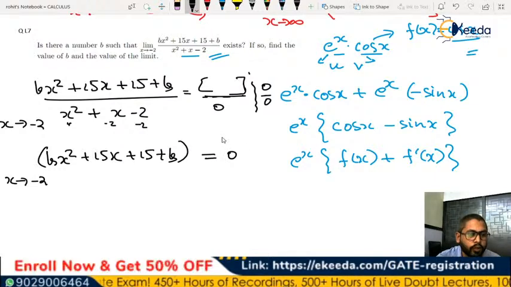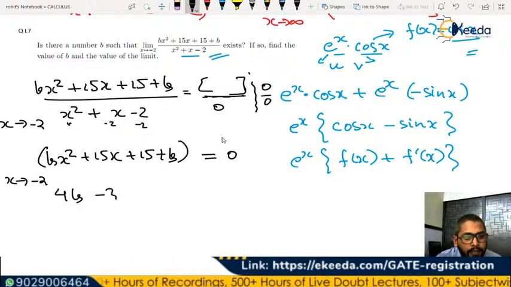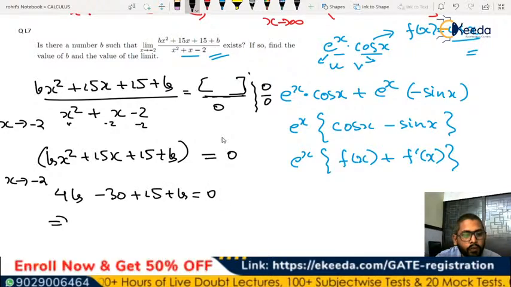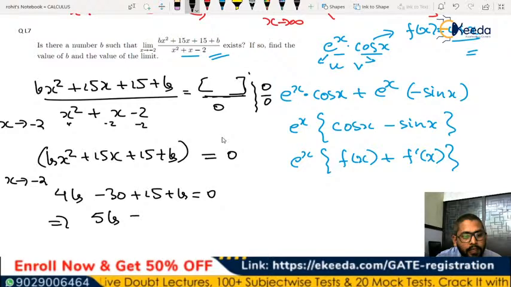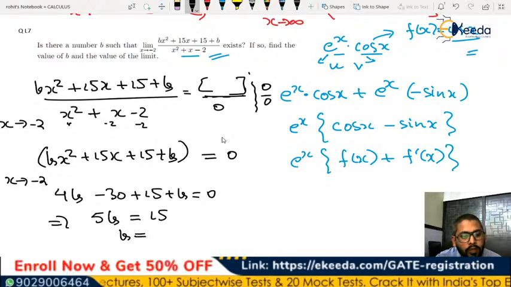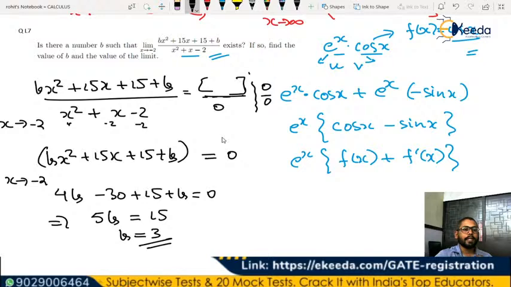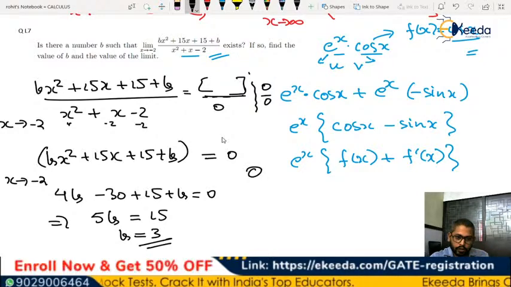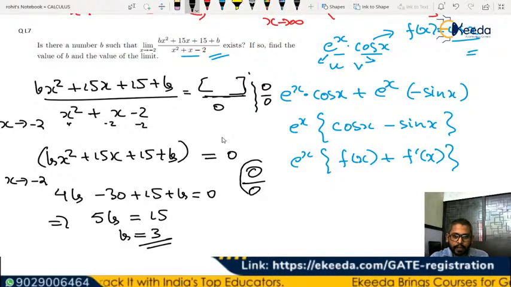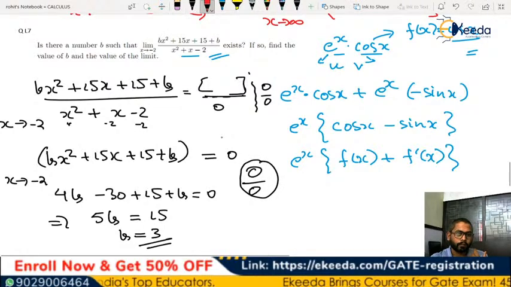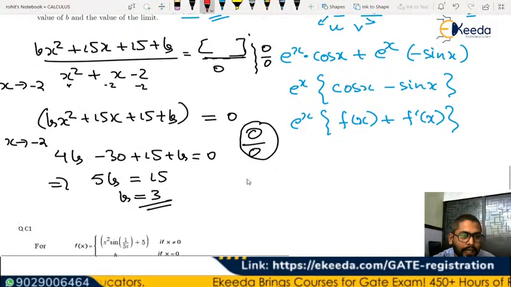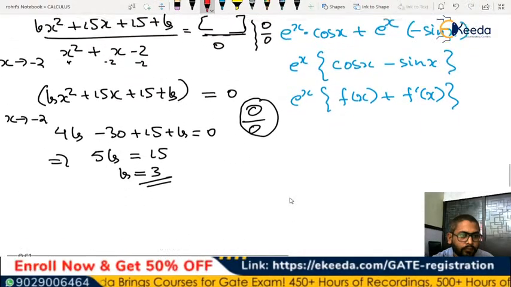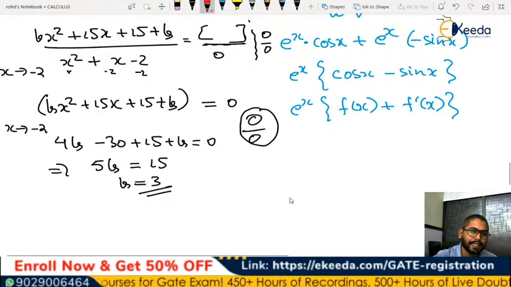So if you apply minus 2, it is going to be 4b minus 30 plus 15 plus b equal to 0. This will give you, let's say, 5b equal to 15 and b is equal to 3. That means if b is equal to 3, when x tends to minus 2, the numerator will also tend to 0 and the denominator will also tend to 0, and then you will be able to apply the LH rule. Let's see what this LH rule will give you. So once this b is equal to 3.